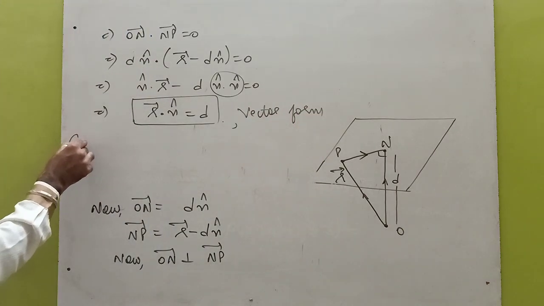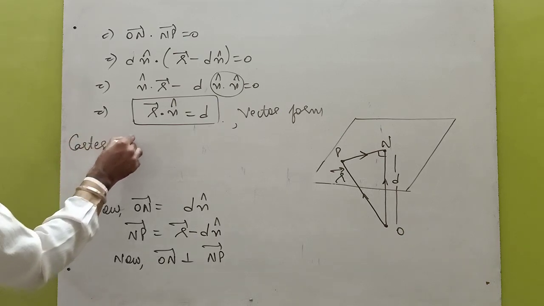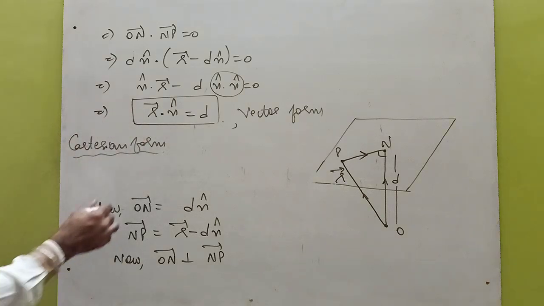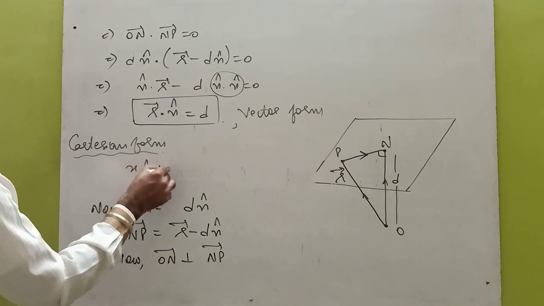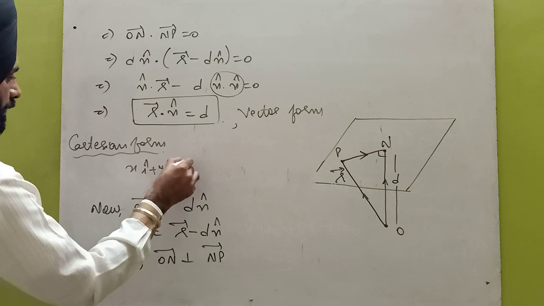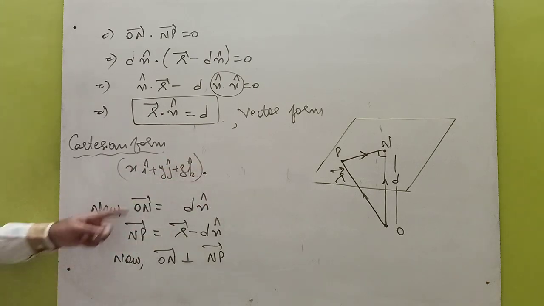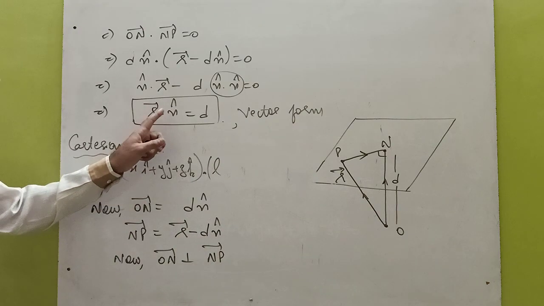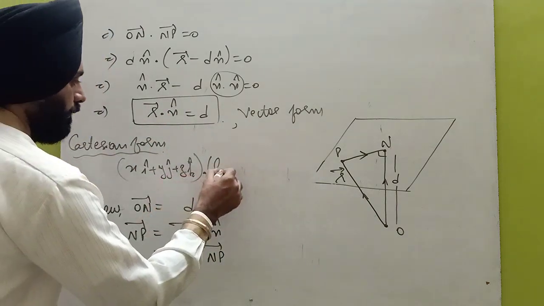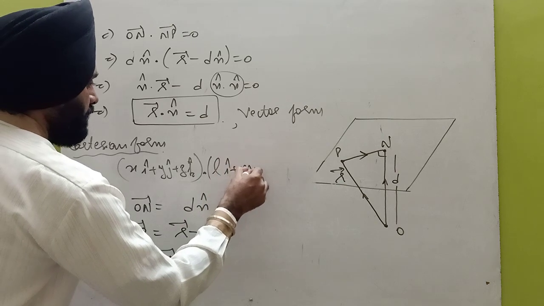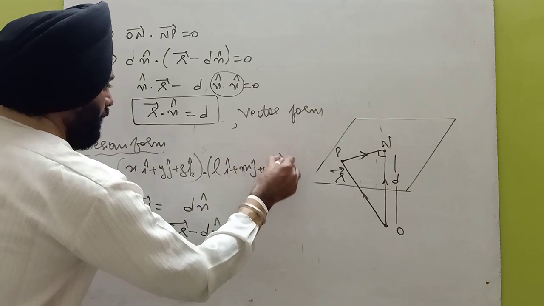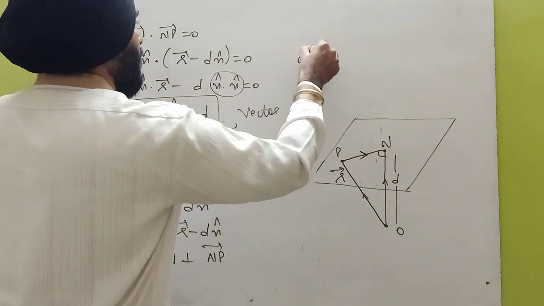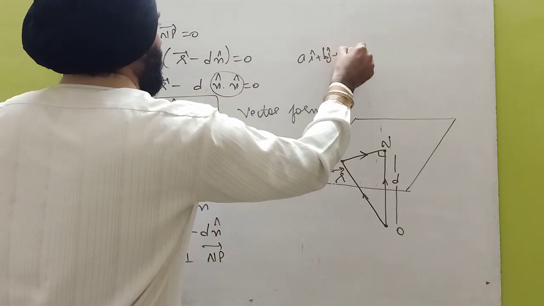Now come to the Cartesian form. In the Cartesian form, we put the value of r, which is x i plus y j plus z k cap, the position vector of any point, and let us take n cap as l i plus m j plus n k, because it is a unit vector, so its coefficients will be direction cosines. If it were n vector as in the previous type, then we would write it as a i cap plus b j cap plus c k cap.